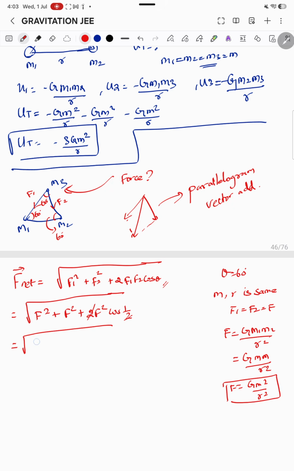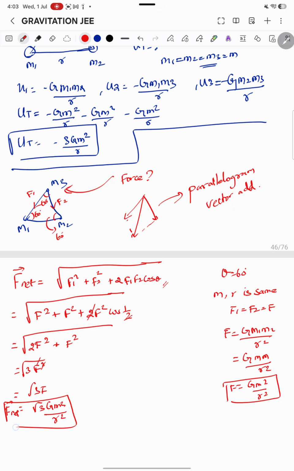So root of 2F square plus F square. Now I get 3F square, the root cancels, so what I have is root 3 F. Now what is F? So F net is root 3 into G m square divided by r square. This is the force experienced by one star.